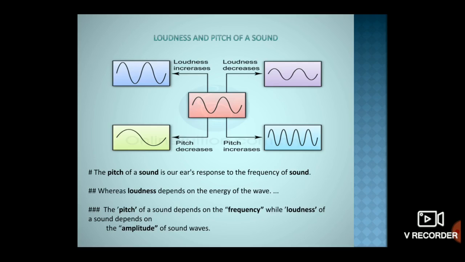If a sound is shriller, it indicates a higher pitch. Sound with lower frequency is less shrill and of lower pitch. For example, children and women produce high frequency sound, so their sound is shriller, or we can call it higher pitch.